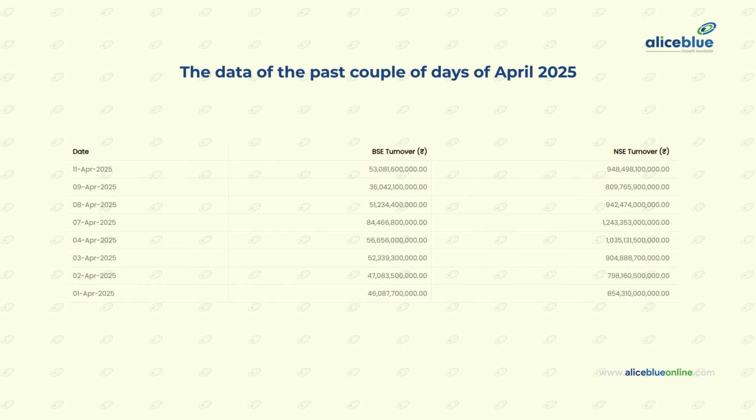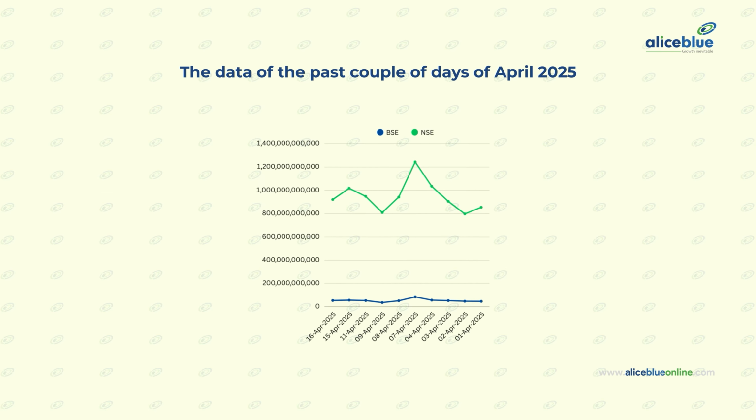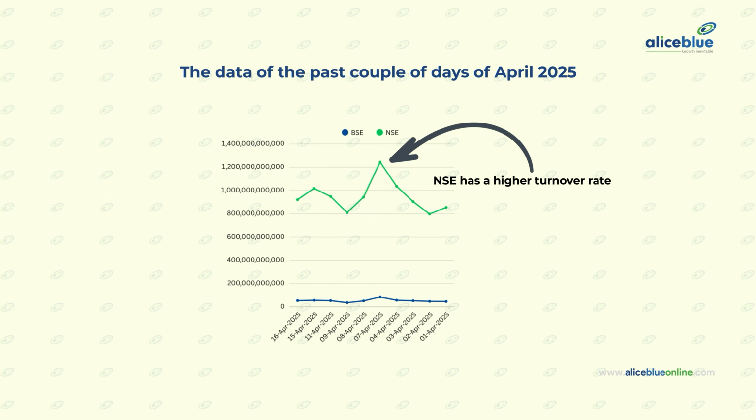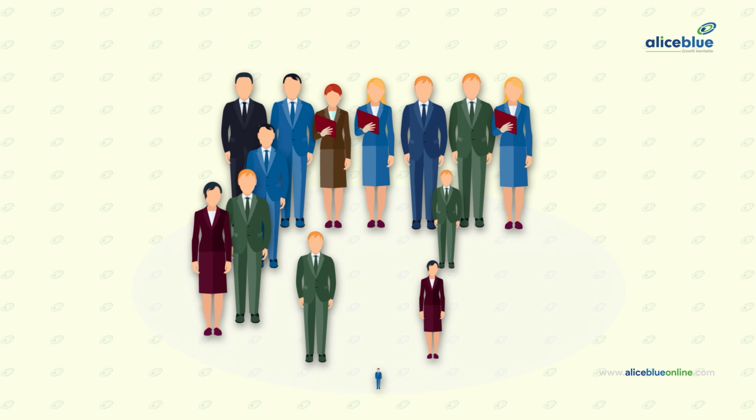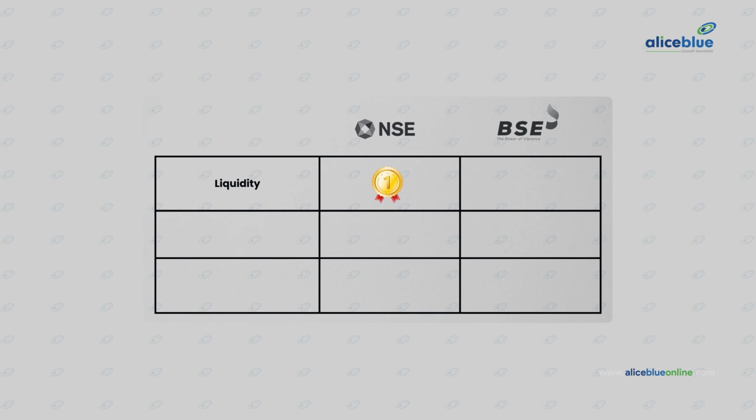This is the data of the past couple of days of April 2025. If we take this data and plot a graph, we can clearly see that NSE has a higher turnover rate as compared to BSE. Not just this, a higher liquidity rate increases the trading volume, meaning the number of buyers and sellers also increases. Hence the higher number of active trading in NSE. And with that, we get a clear winner for round 1.